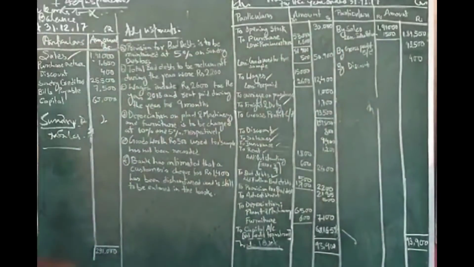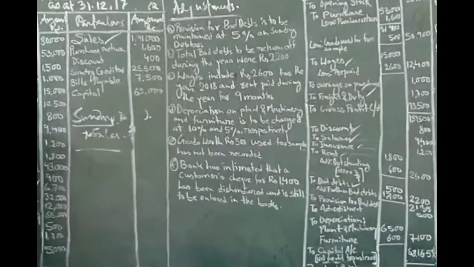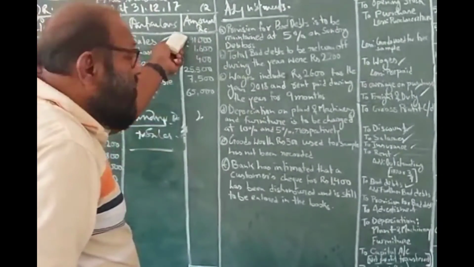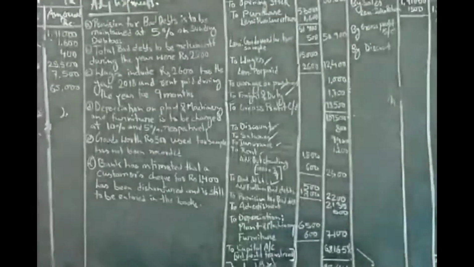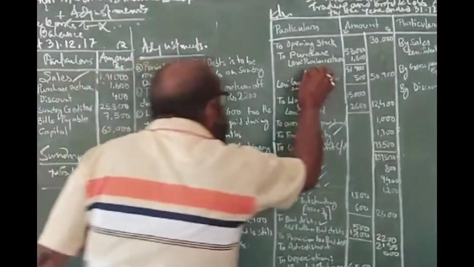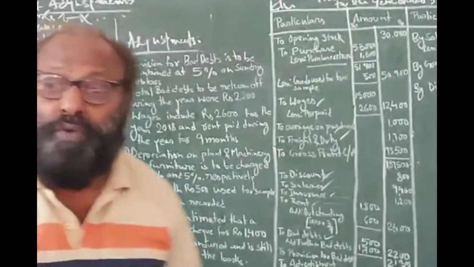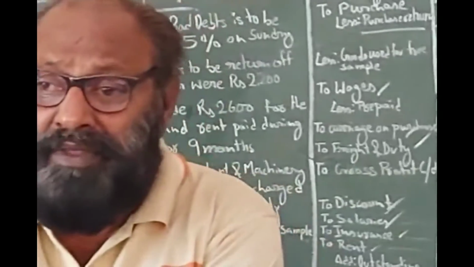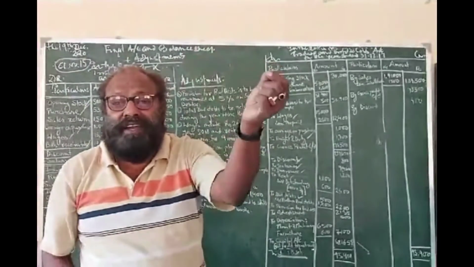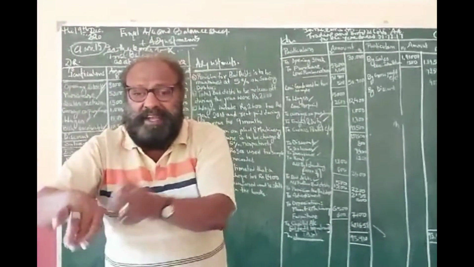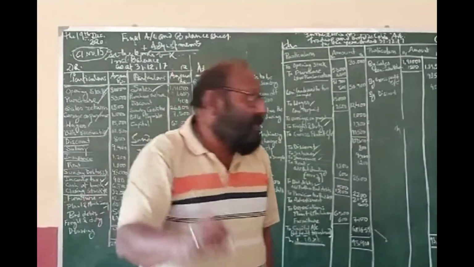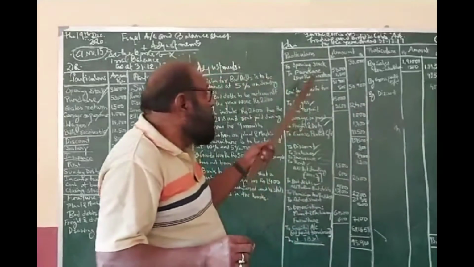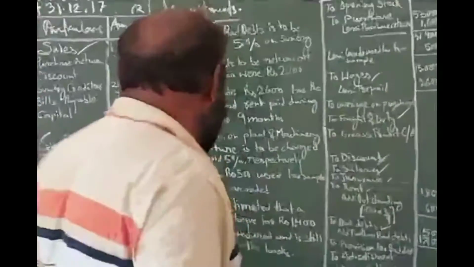Now take the credit side of the trial balance. On the credit side, we have got sales. Sales is an income, which is on the credit side of the trading and profit and loss account. Then purchase return, it should be deducted from purchase. I have already told you, whenever you are purchasing, purchase account debit to the party, the creditor. And whenever you are returning, purchase credit and creditors debit. Instead of making purchase credit, we write purchase return. So purchase return has been deducted from the total amount of purchase.